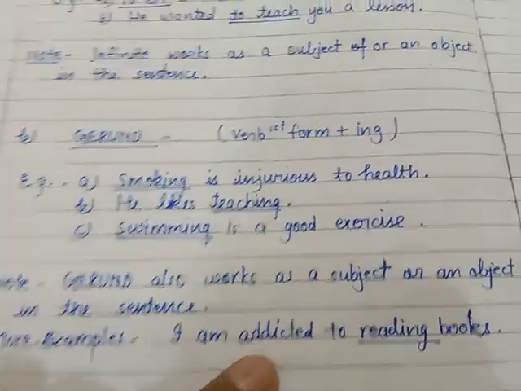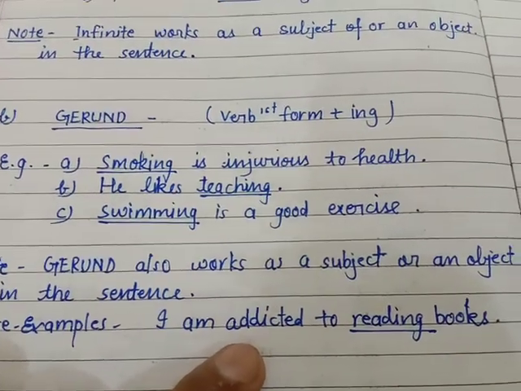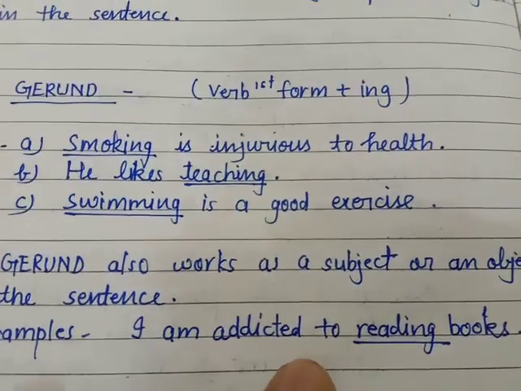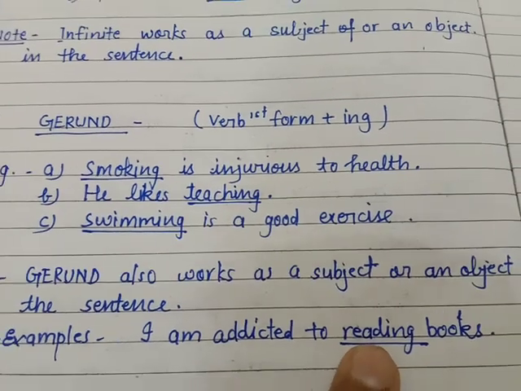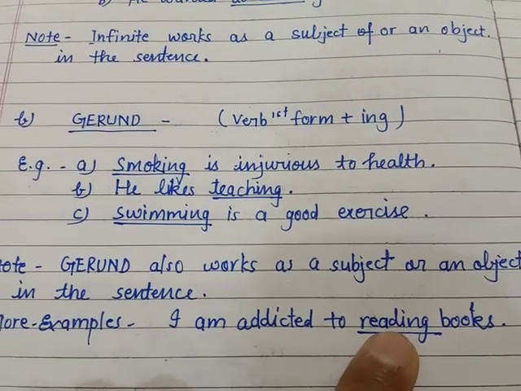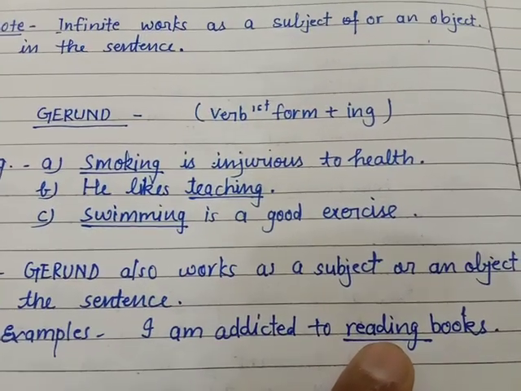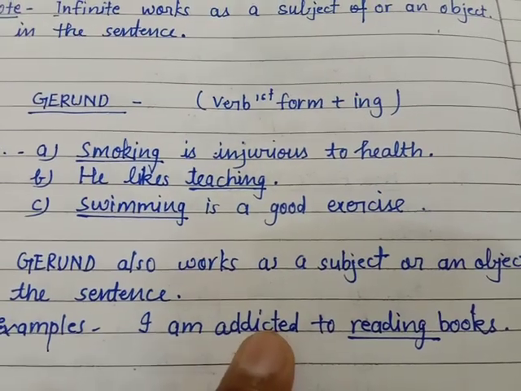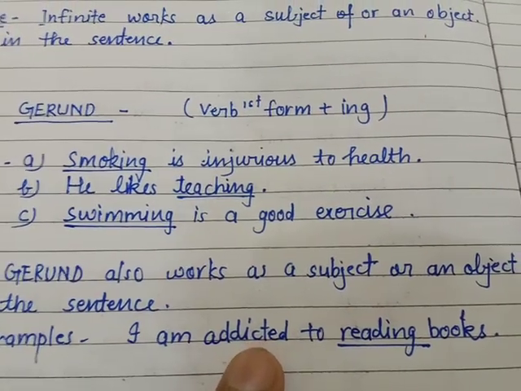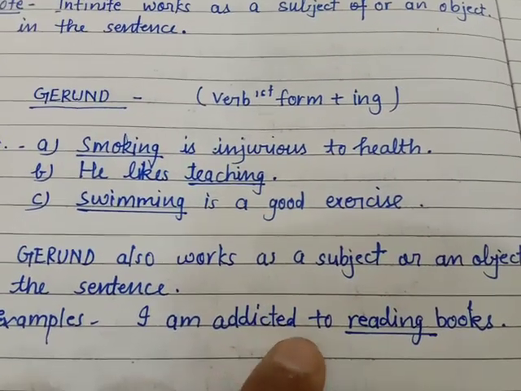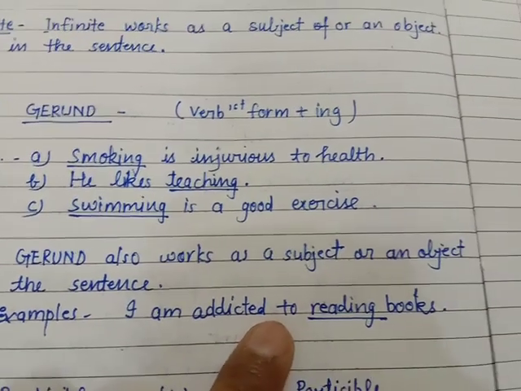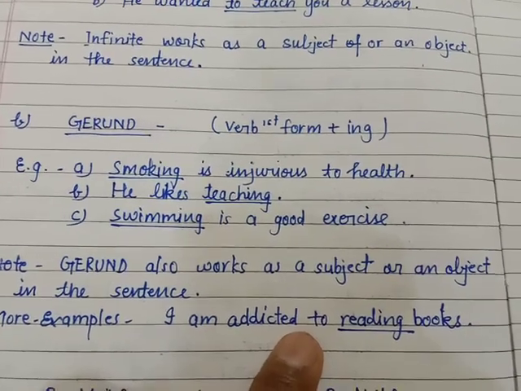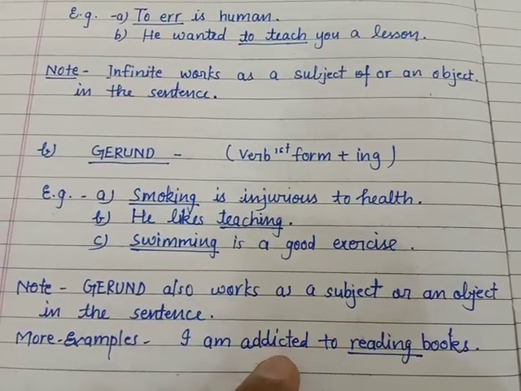Here are some other adjectives which always take a gerund after them: addicted to, used to, prone to. I have described it in my previous video about verbs. You can see it there and note it down.